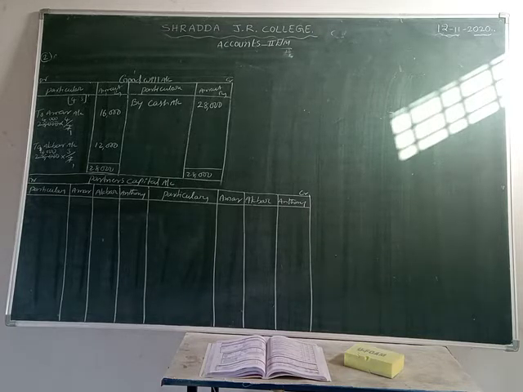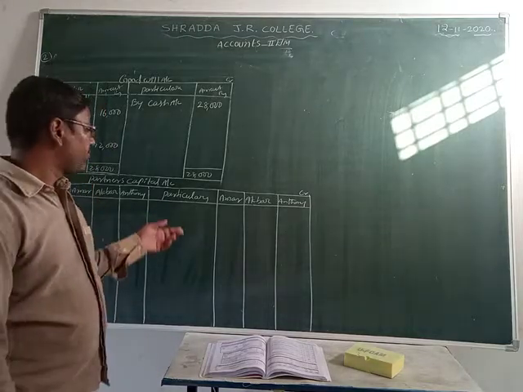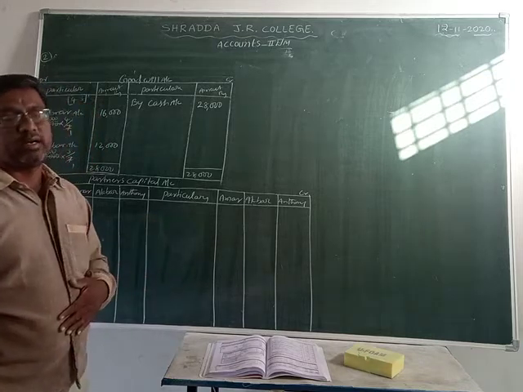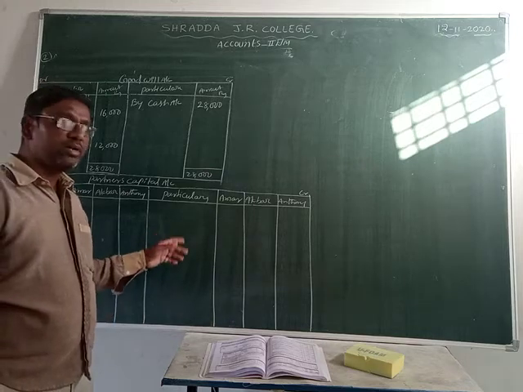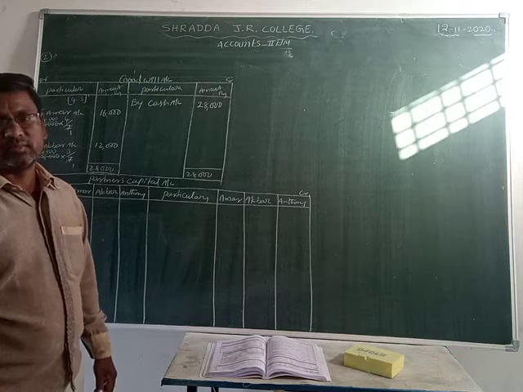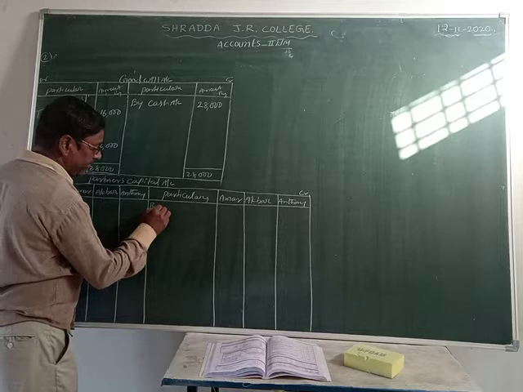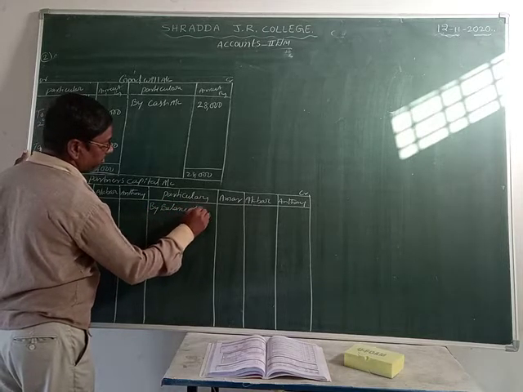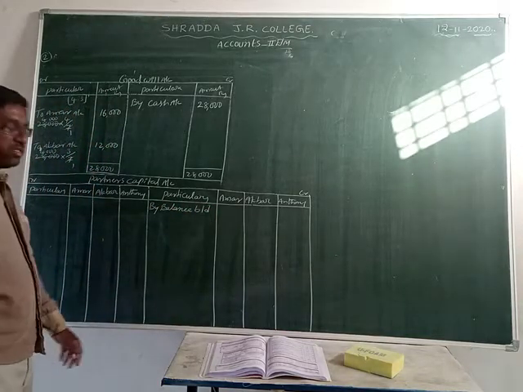First one is the partners capital account's opening balance. Then after that we will record goodwill, and after that we can record the general reserve, profit and loss account, revaluation profit or loss, and finally the cash or bank account. Isn't it? So let us write down first by balance brought down. What is that? By balance brought down. Where is the balance brought down?